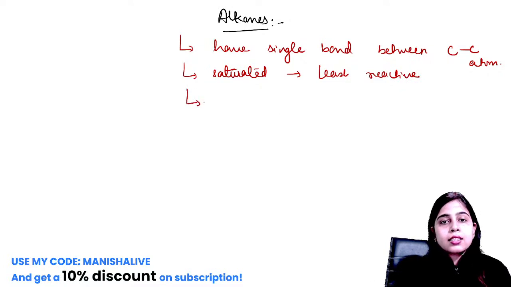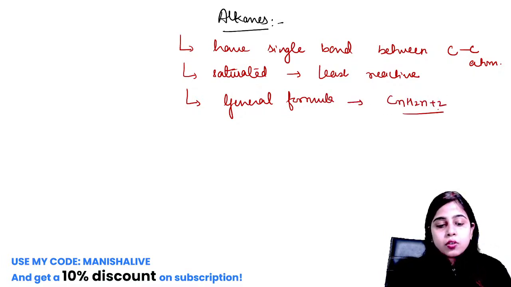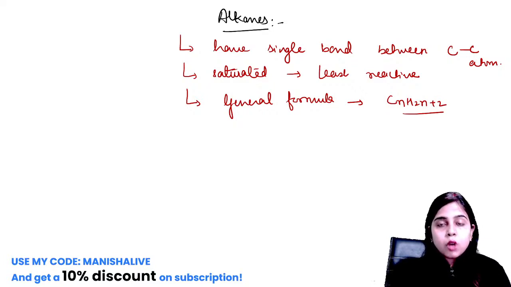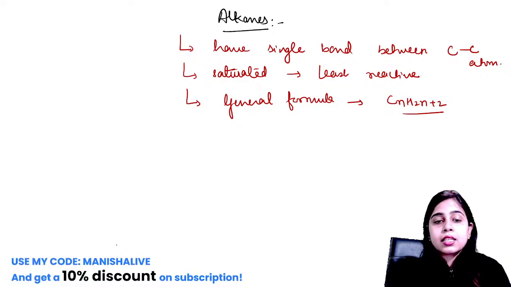Next is the general formula for alkanes. Now what is the general formula for alkanes? This is CnH2n+2. We have already seen the general formula for alkanes, alkenes and alkynes, and I hope it is clear to everyone, and if anyone is having doubt, please let me know. Now, about which alkanes are we going to discuss? There are so many alkanes, but we will be discussing the first two members of this alkane family, that is your methane and ethane.